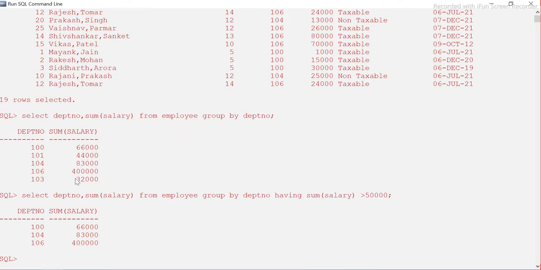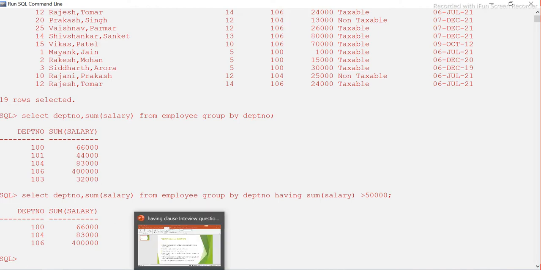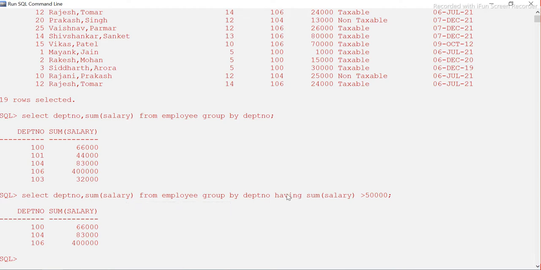And this is the sequence, right? You see that these are the three departments whose total salary, for each department, is more than 50,000. So this is how you can answer this question. Hope you are able to understand. Up to here we were very clear, and here what we have done is just use the having clause.